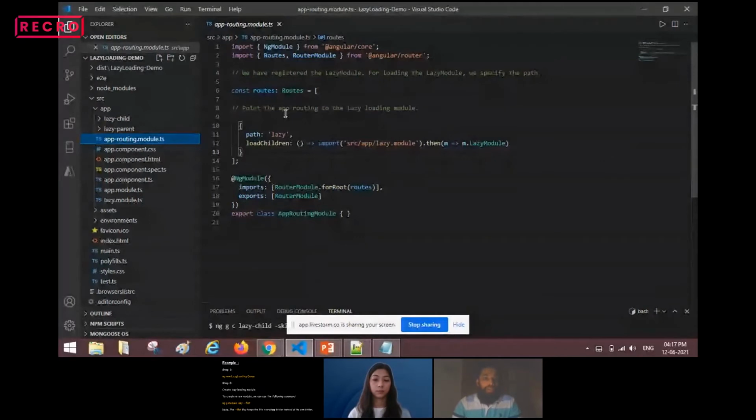So how we can point the app routing to the lazy loading module is something like this. Here in the path I am mentioning lazy, and in loadChildren what I am doing is I am just giving the path import src app lazy.module, and I'm just mentioning the path where it should route. So when we demonstrate lazy loading, this is the point where our actual routing will happen. This is the file which is responsible for the routing of the lazy loading.